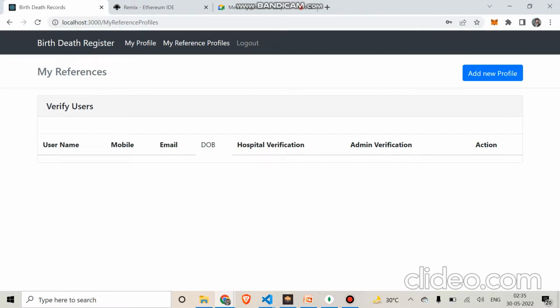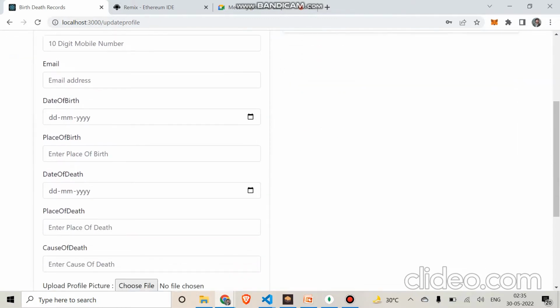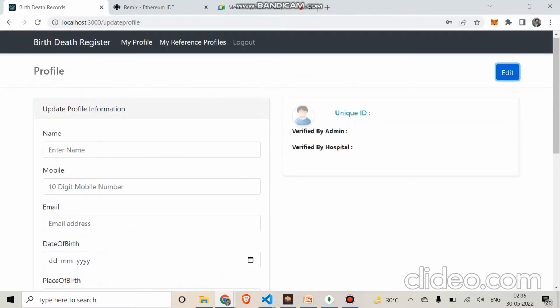If somebody says, I'm a father and I want to create my child's birth certificate, I can create it for him. He is just a newborn and doesn't have an Aadhaar card or anything, so I can create it on my identity. That is this feature. From here you can see edit. These are the entries, like cause of death or place of birth, everything.